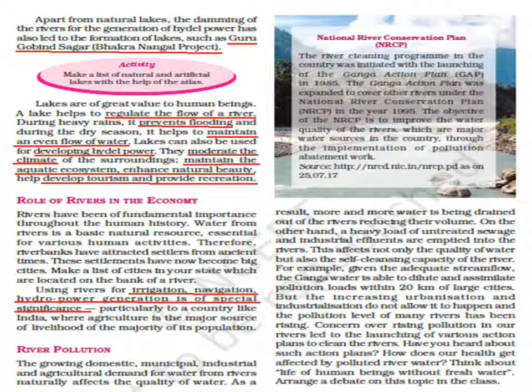We have an example of Ganga. Ganga water is able to dilute and assimilate pollution loads within 20 kilometers of large cities. But the increasing urbanization and industrialization do not allow it to happen, and the pollution level of many rivers has been rising.